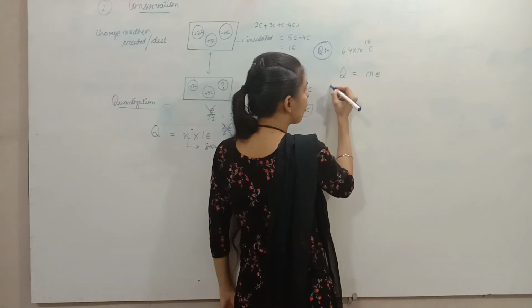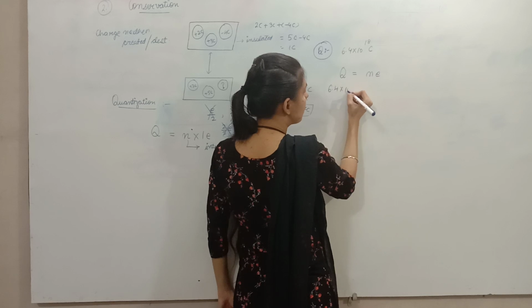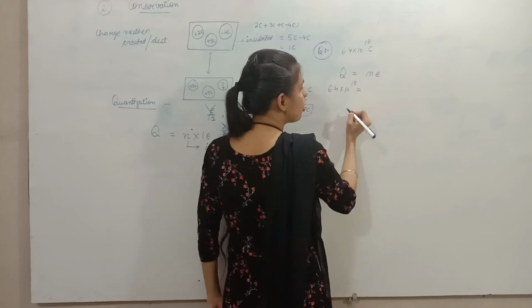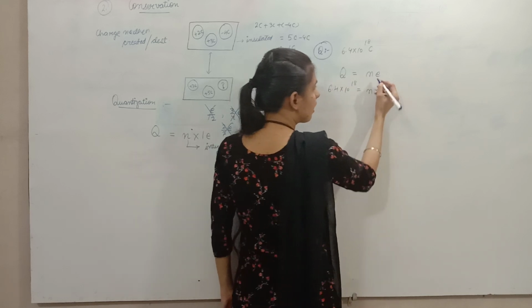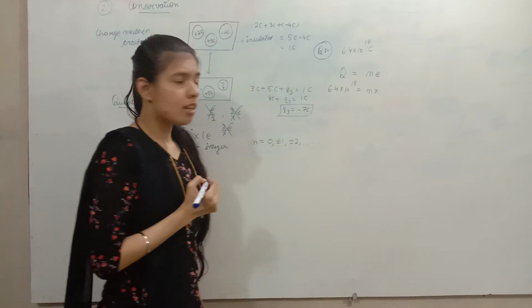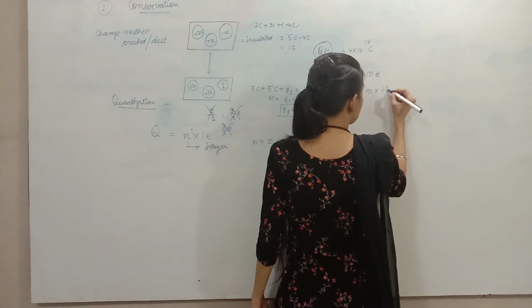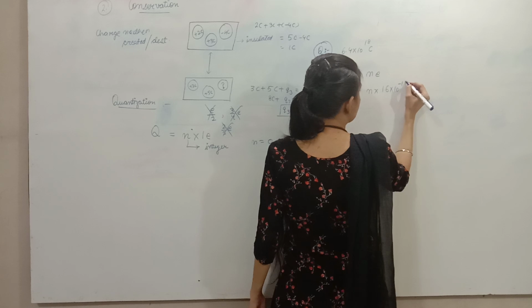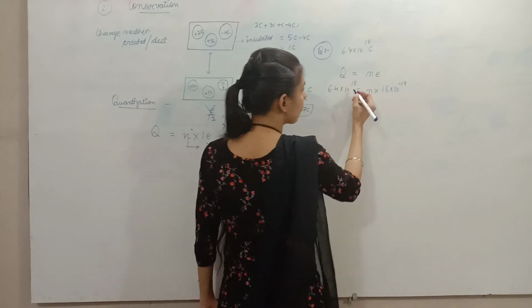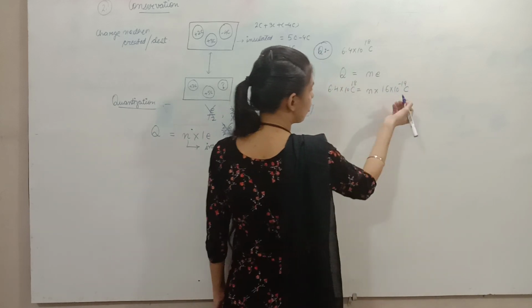So put the value of Q, 6.4 times 10 raised to power 18 is equal to n times e. You know the value of e? e is 1.6 times 10 raised to power minus 19 coulomb. So you can use the unit also.